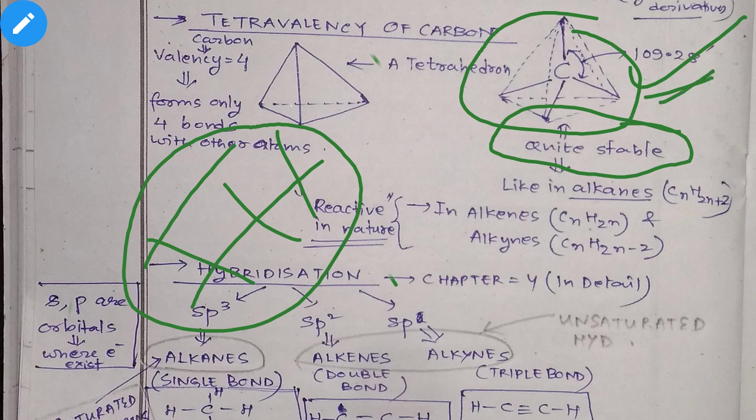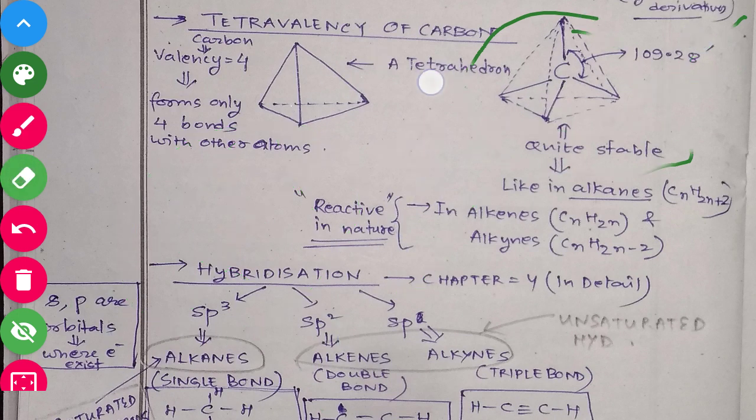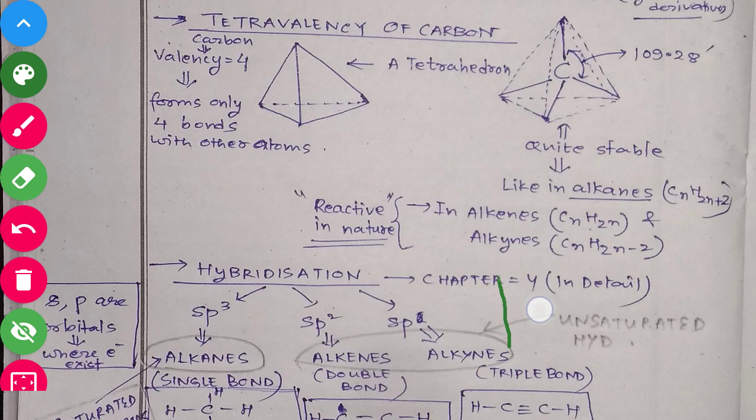Whenever there is a change in the bond angle, the structure will come under stress, and hence it will break down under certain conditions. But in this tetrahedral structure, the carbon atom is quite stable, and hence it mainly forms this type of tetrahedral structure. I hope these things are somewhat clear to you. If I get time, I will try to make a video on all this before chapter 4, so you will learn it. But as of now, you just need to cooperate.